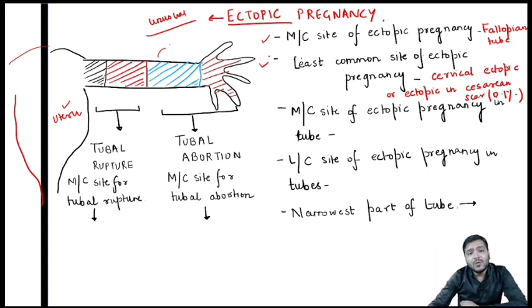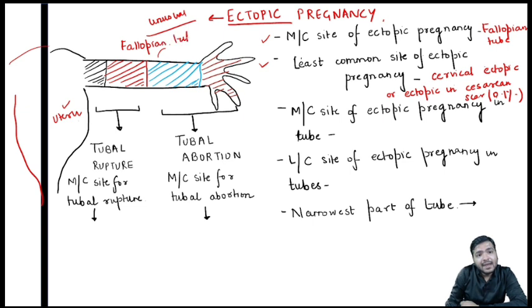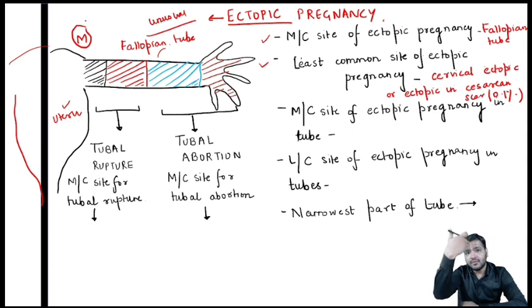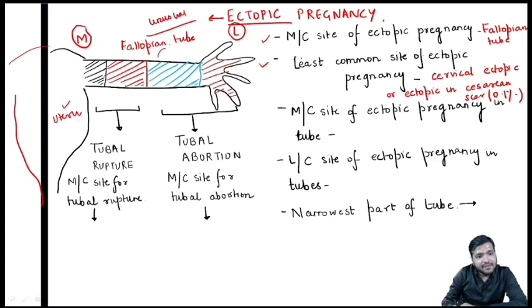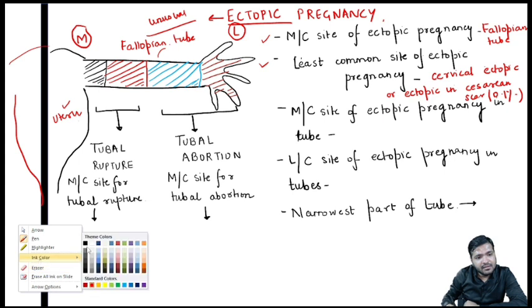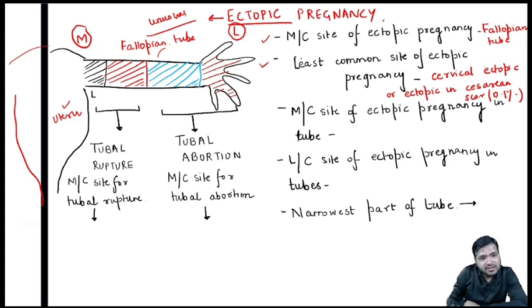Now, can anyone tell me that this structure is basically of the fallopian tube. And what are the parts of the fallopian tube going from medial, that is from the midline, to the lateral? The very first one, over here you can see with the black color, it is the interstitium.